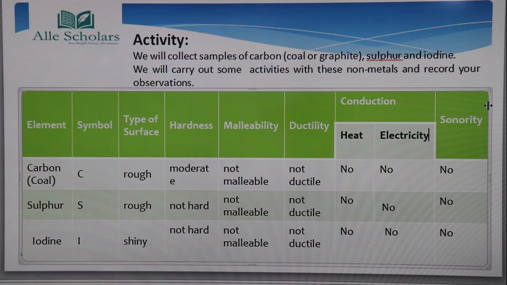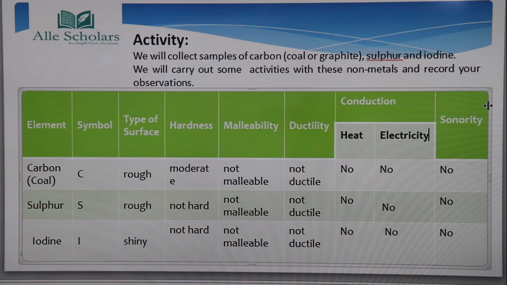Carbon is a non-metal that exists in different forms. Each form is called an allotrope.